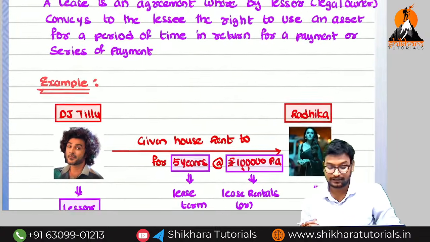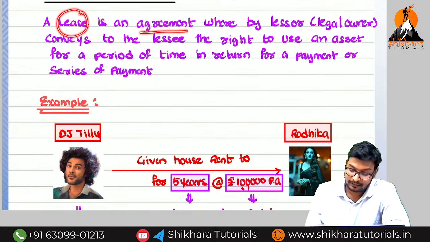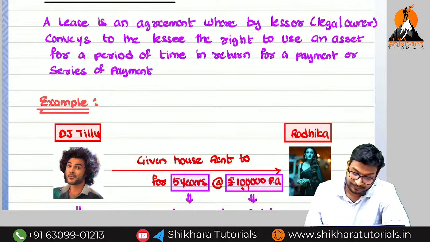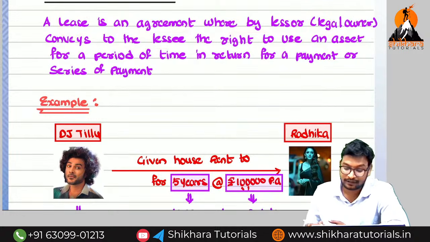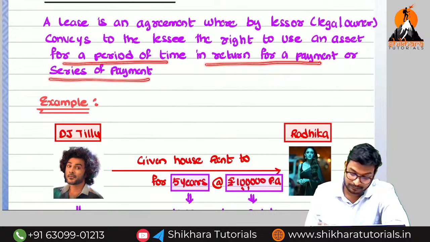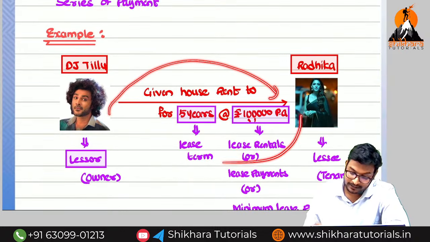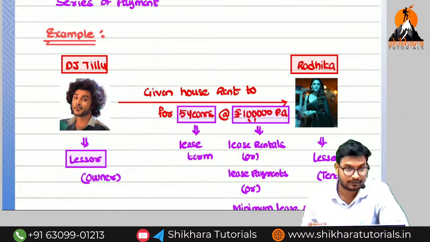Now we are going to see the definition. You can understand now. A lease is an agreement whereby the lessor, who is the lessor? A legal owner, conveys to the lessee, what does he convey? The right to use the asset for a period of time, in return for a payment or series of payments. So now the lessor gives the asset on rent and the lessee pays the series of payments in the form of consideration.